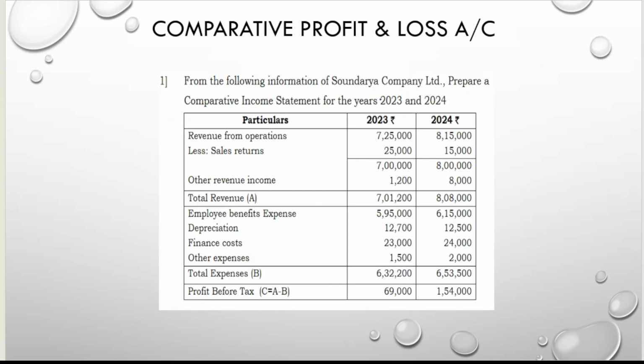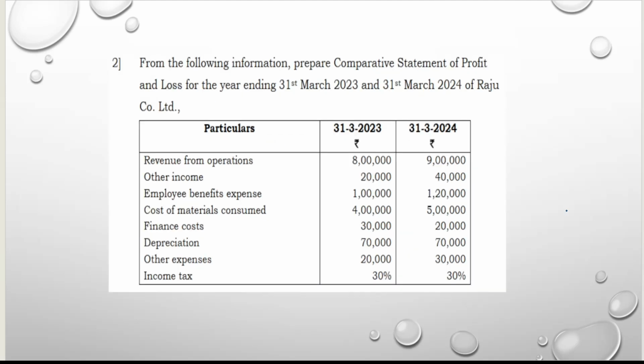Comparative profit and loss I have given you. See, one problem you may get like this: they will have arranged it according to the format. You directly write this and calculate the percentage and the difference. That's it. Another problem, I'll tell you. They will give it like this, not arranged according to the format. So you have to arrange it according to the format first, then find the difference, then find the percentage.